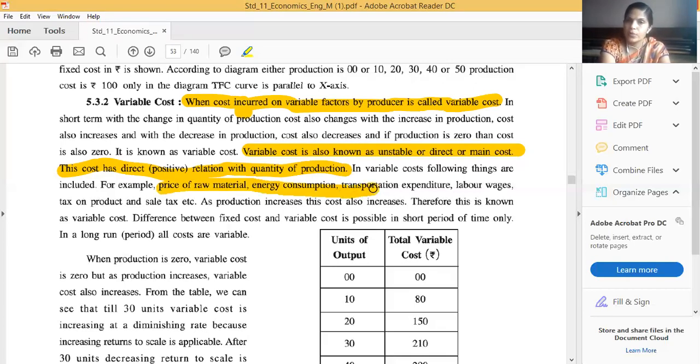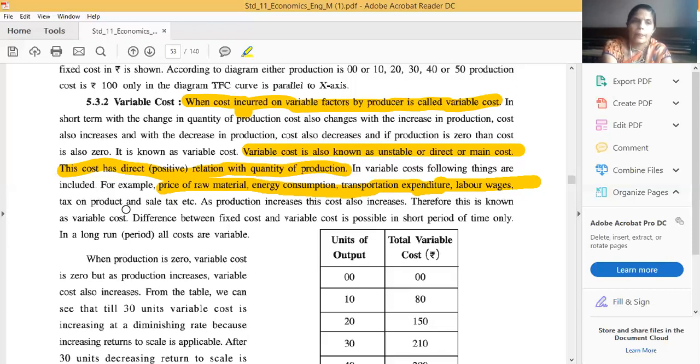Now next one is the transportation expenditure. If commodities are transferred from one place to another, then this expenditure will be incurred. Otherwise no expenditure. So if quantity is 0, then this cost will also remain 0. Labor wages: these are not permanent labor. They are appointed due to an increase in production, whatever requirement the production unit has. If production has not increased, then these labors will not be appointed and there is no need to pay wages to them. So this expenditure will remain 0 when production is 0.